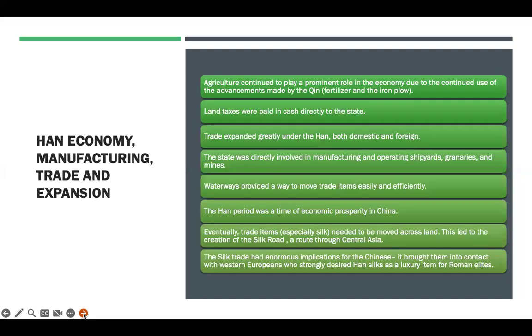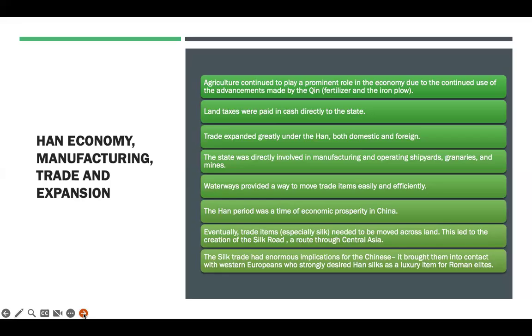So the Han economy, I won't read all of this, but basically trade expanded during this time. This is when the Silk Road was implemented. The Silk Road, silk was only able to be made in China because you can only grow certain kinds of trees. And this was the leaves that the silkworms would eat, and they would spin these elaborate little silk cocoons, and those were used for making silk. And so when other countries got word of this really great commodity, then they started traveling to China to buy it, which created the Silk Road.